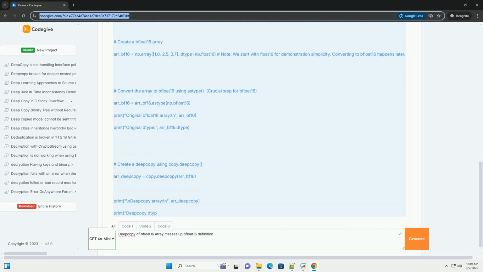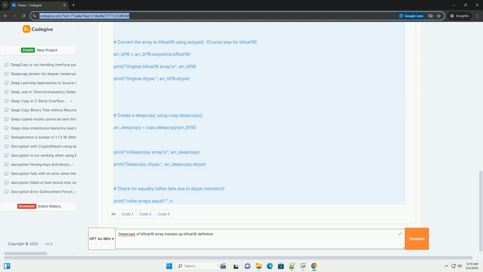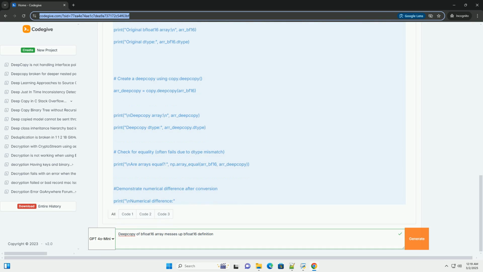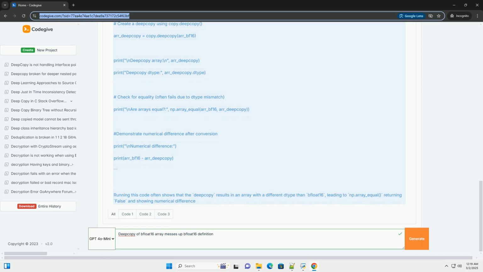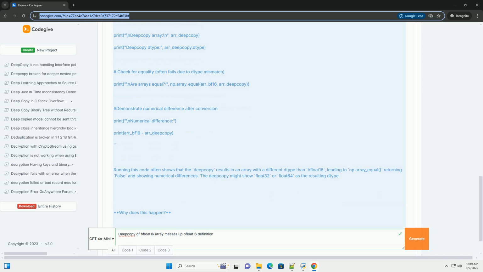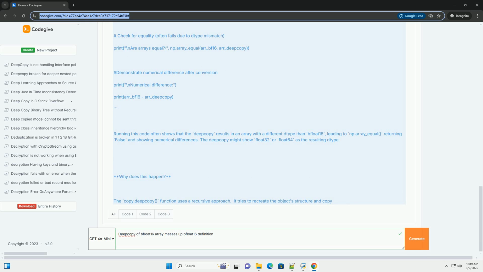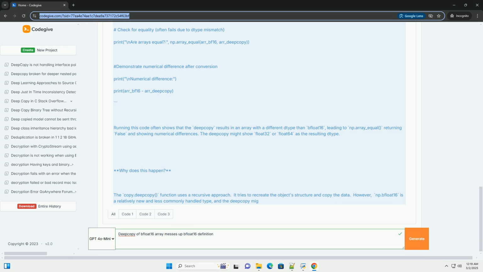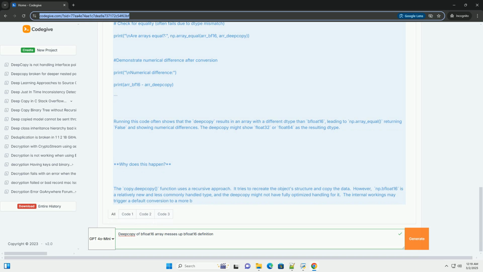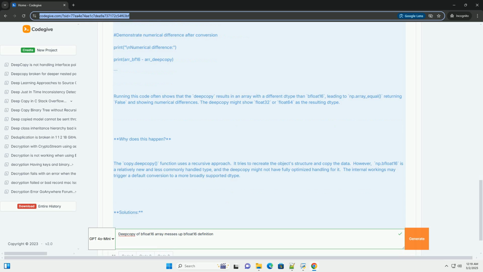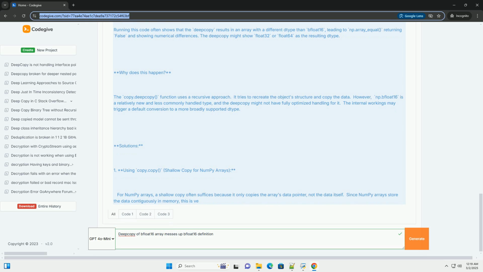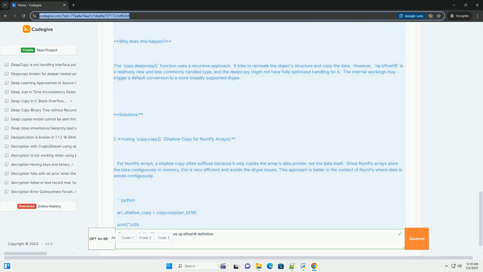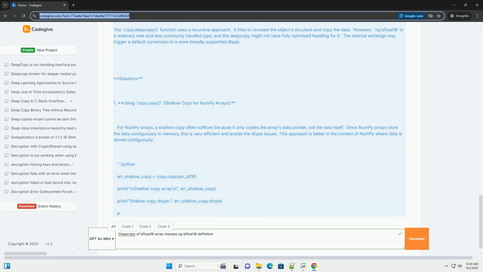Understanding the problem. The core issue lies in how Python's deepcopy function, from the copy module, handles custom numpy data types like bfloat16. Deepcopy aims to create an entirely independent copy of an object, including its internal data. However, the process may fail to correctly replicate the underlying bfloat16 type information, leading to a conversion to a different type, often float32 or float64. This conversion can significantly alter the values stored, especially when dealing with the limited precision of bfloat16.